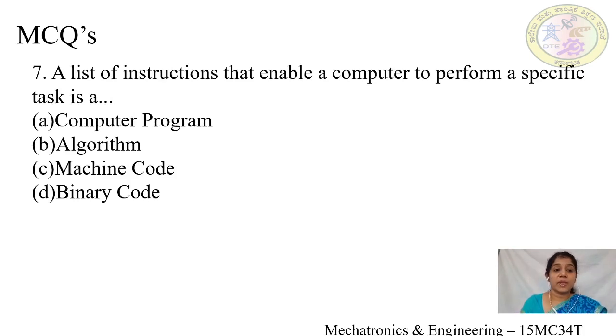Seventh one. A list of instructions that enable a computer to perform a specific task is called option A, computer program, option B, algorithm, option C, machine code, option D, binary code. A list of instructions that enable a computer to perform a specific task is a, yes, it is a computer program, option A.